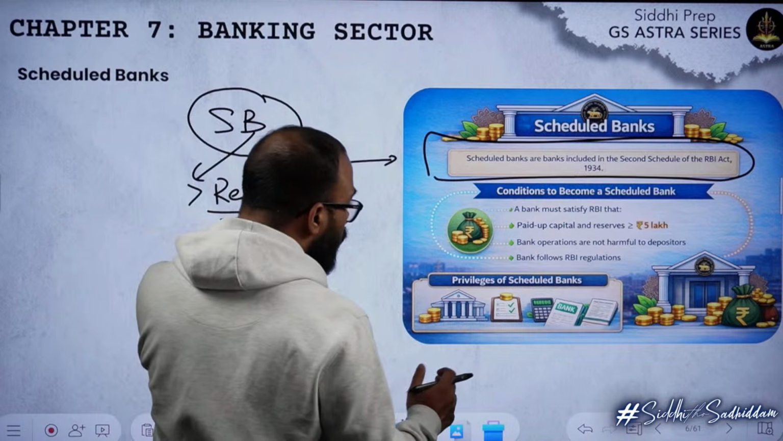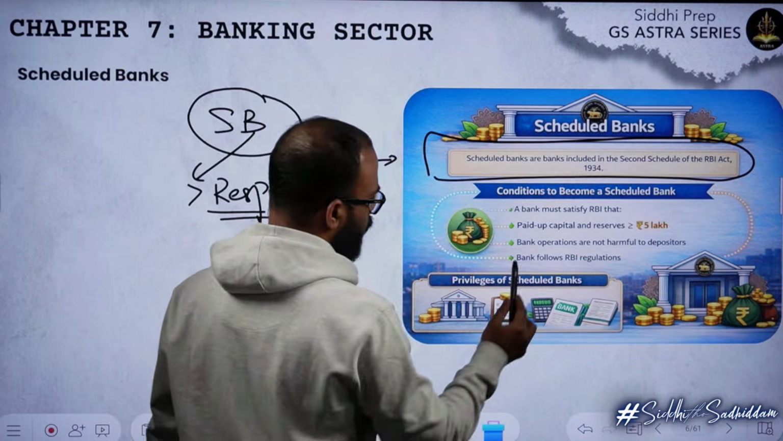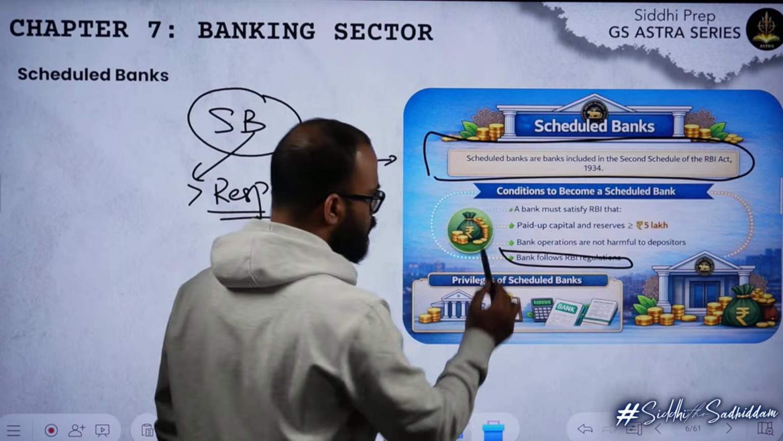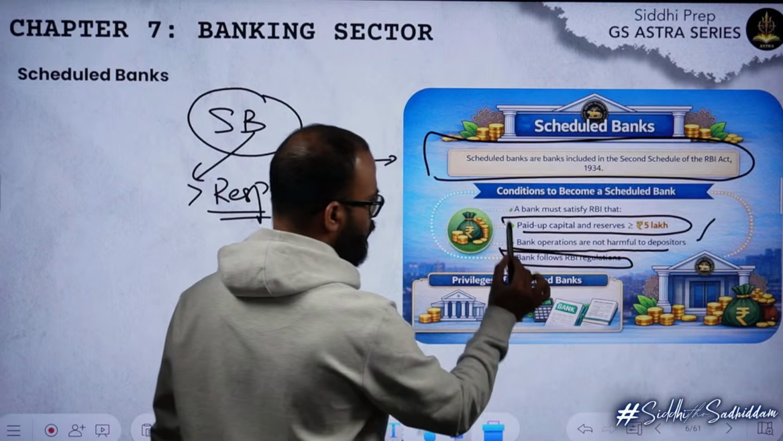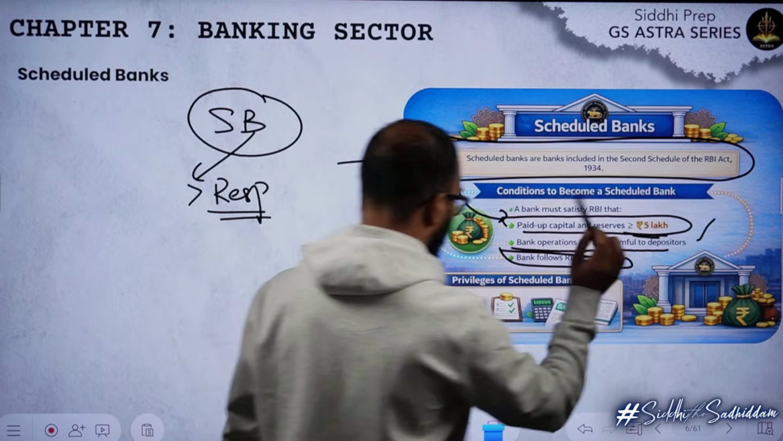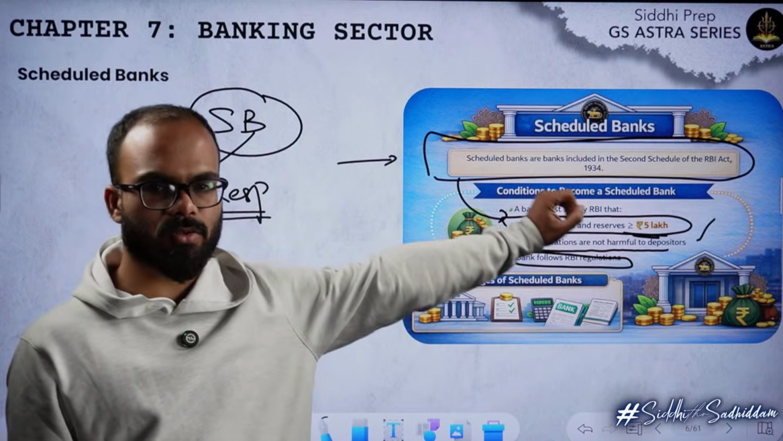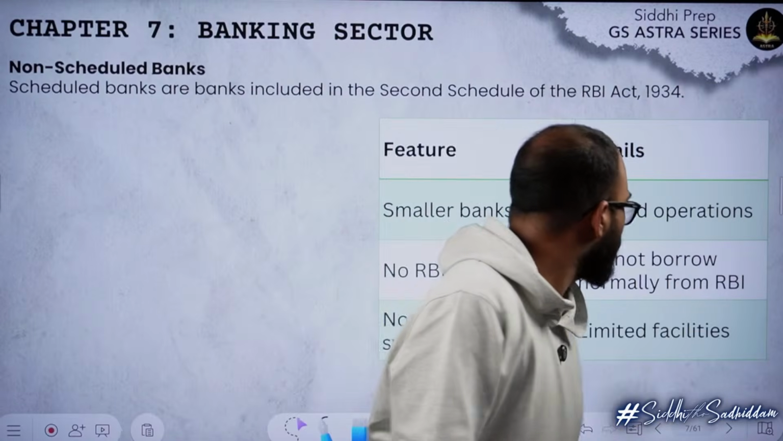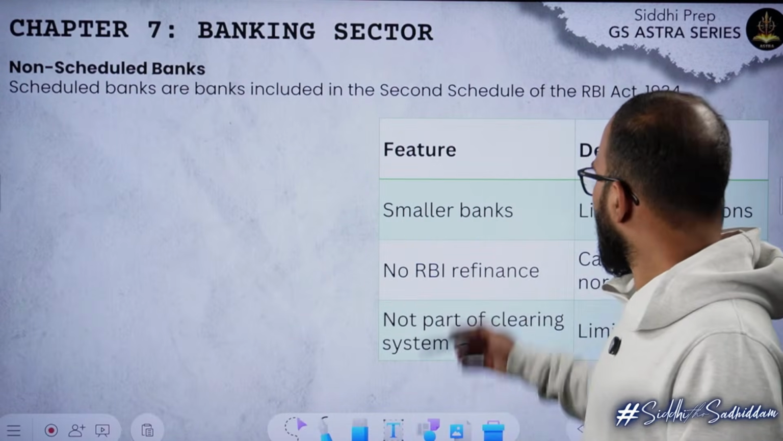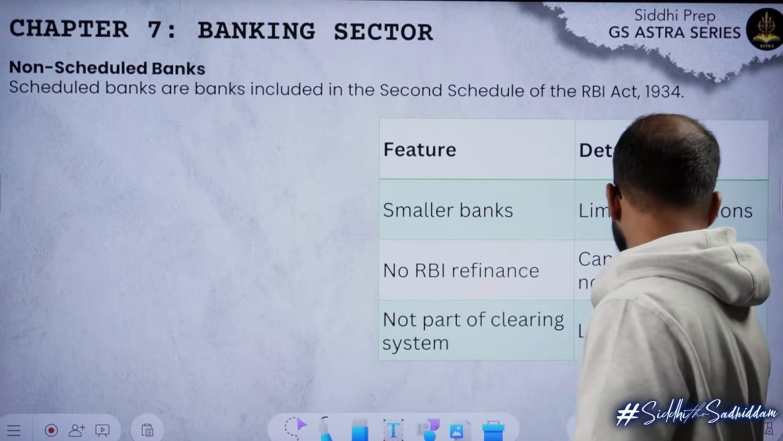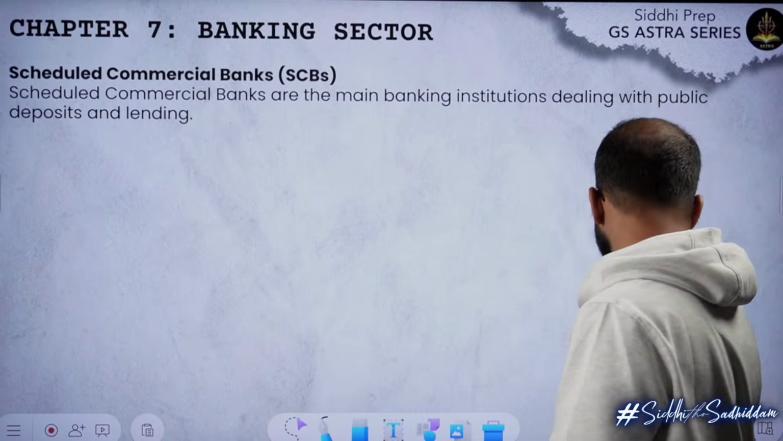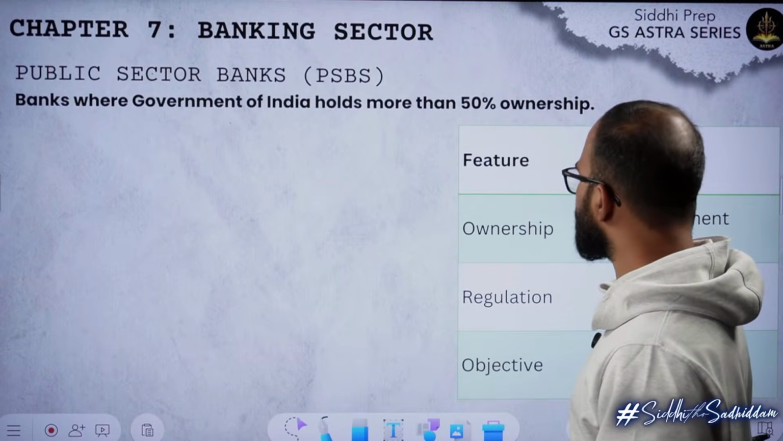If you are to be a scheduled bank, you should follow RBI regulations, you should not harm your depositors, and this line can be asked, your paid up capital should be more than 5 lakh rupees. These are the things that they can ask you. Beyond this, this is enough. And there are smaller banks, etc. There are non-scheduled banks, which are not written in the banking schedule. Scheduled commercial banks we discussed, non-scheduled banks we discussed.